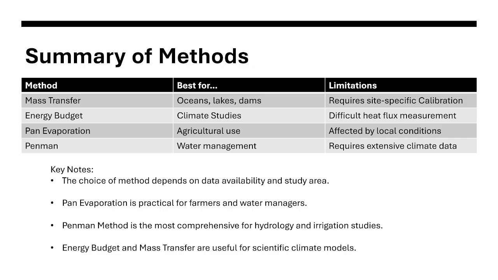So for the key notes, first, the choice of method depends on data availability. Of course, data availability, what can you measure in that specific area? And the study area itself, because mass transfer is based on oceans, lakes, and dams. Next, pan evaporation is practical for farmers and water managers. Next, Penman method is the most comprehensive for hydrology and irrigation studies, and energy budget and mass transfer are useful for scientific and climate models.